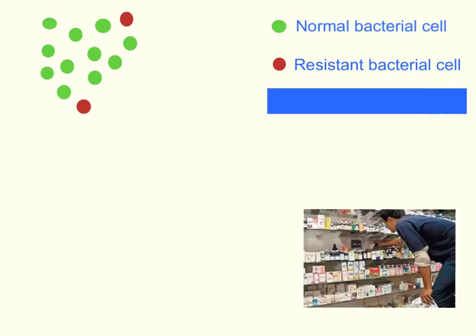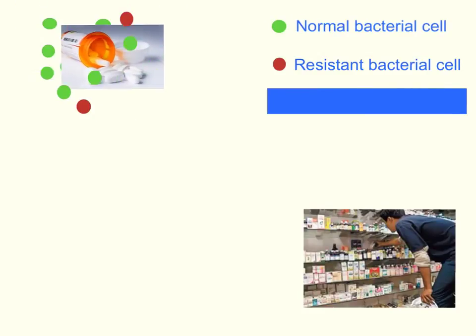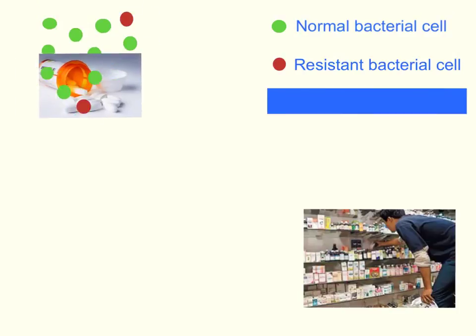So when we get sick and we've got a bacterial infection, we might head over to the pharmacist and consult with our doctor, and they prescribe us with some antibiotics. We take the antibiotics, and those antibiotics work their magic, and their job is to kill bacterial cells. Now, normally in your body, when you weren't taking the antibiotics, these normal bacteria were the ones that had the advantage and they survived really well. The resistant ones had mutations, and it was actually a disadvantage to be a mutant when there's no antibiotic around.